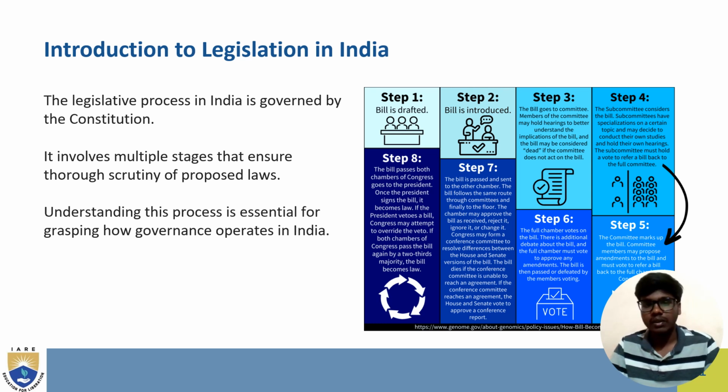In step eight, the bill passes both the chambers of Congress and goes to the president, and once the president signs the bill, it becomes law. If the president vetoes a bill, Congress may attempt to override the veto. If both chambers of Congress pass the bill again by a two-third majority, the bill becomes a law.